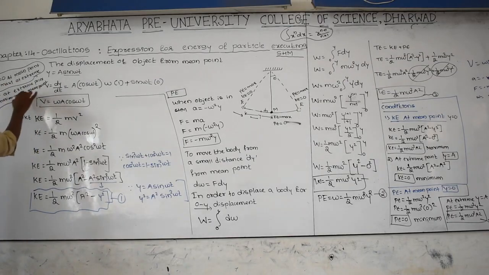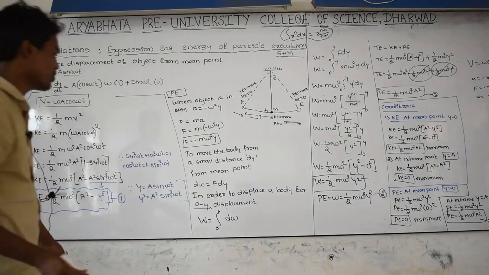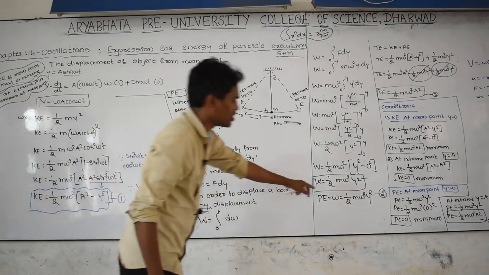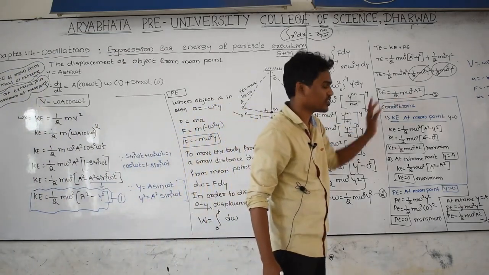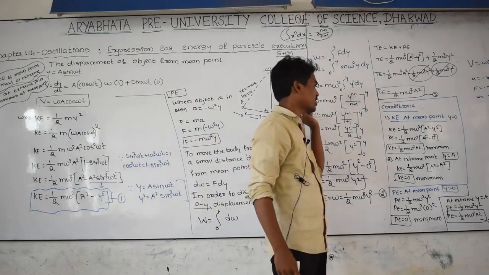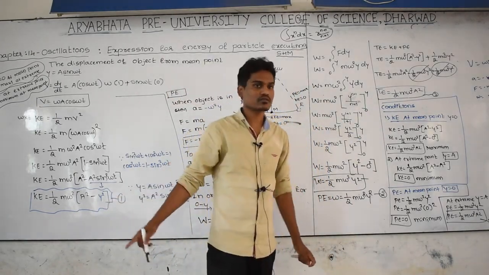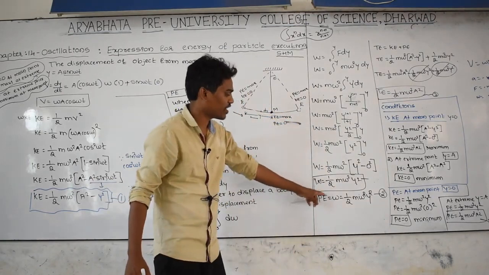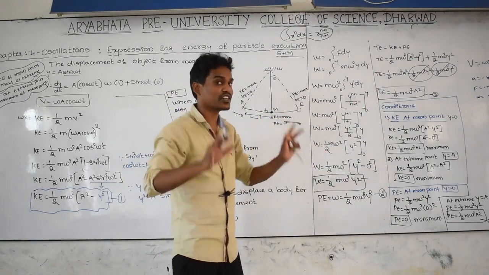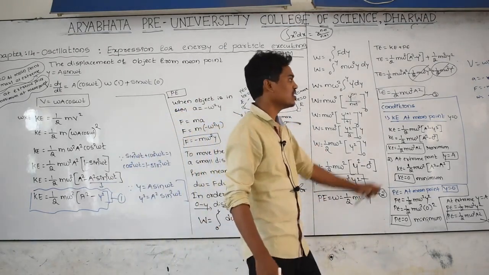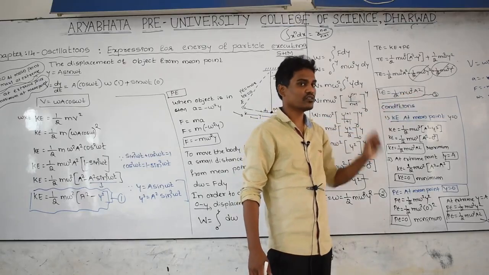You remember these conditions. Please note down, this is very important for your annual examination. And also remember the kinetic energy equation, potential energy equation and total energy equation. Whenever the object is in motion, its kinetic energy can be found by using this equation, its potential energy can be found by using this equation, and total energy, that is the sum of kinetic and potential, can be found by using this equation.